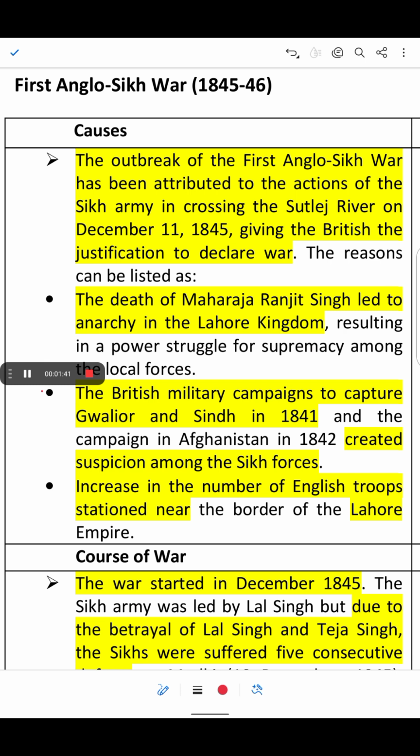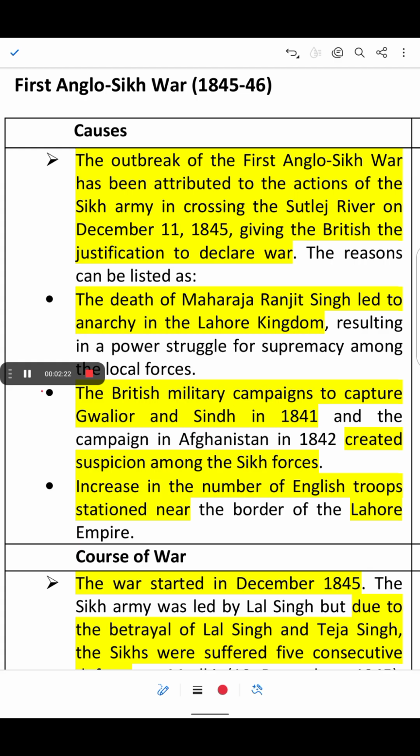Now, the British annexed Sindh in 1843. Also, they had defeated Gwalior in 1841. So that was alarming the Sikhs. Now, what did the Sikhs do? The Sikh army crossed the Satluj river. That provoked the British. Crossing the Satluj river on 11th December 1845 allowed the British to intervene in the Sikh Empire, and then the battle began.